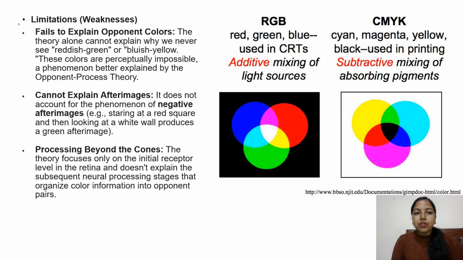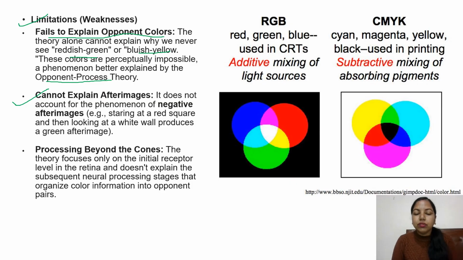What are the limitations? It fails to explain opponent colors. That is, the theory alone cannot explain why we never see a reddish green or bluish yellow. These colors are perceptually impossible, a phenomenon better explained by opponent process theory. It also cannot explain afterimages.